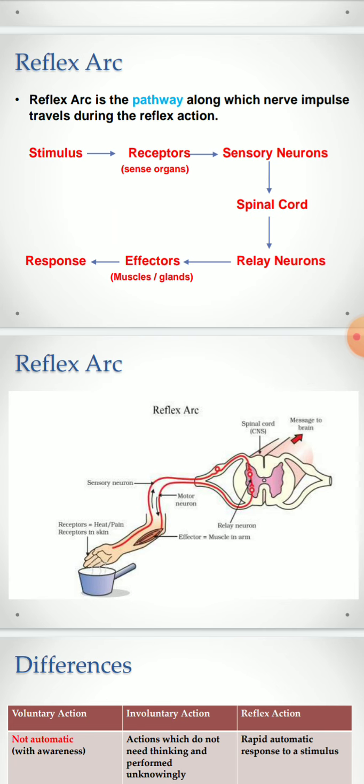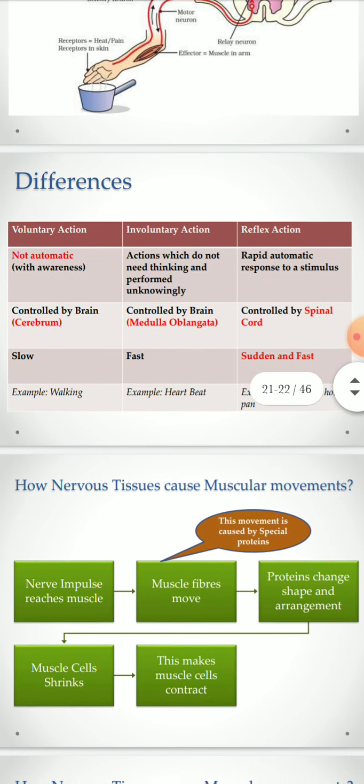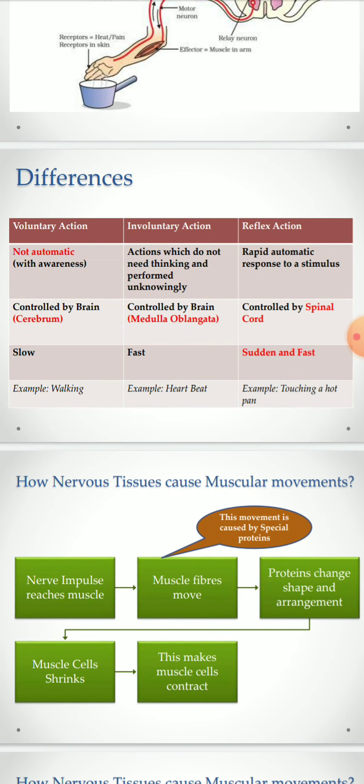And then how does it pass? It passes from the receptors, then the sensory neuron, then the spinal cord, then the spinal cord passes to the relay neurons, which pass it to the motor neurons, and then to the response. You give a response. So what are the differences between voluntary, involuntary, and reflex action?